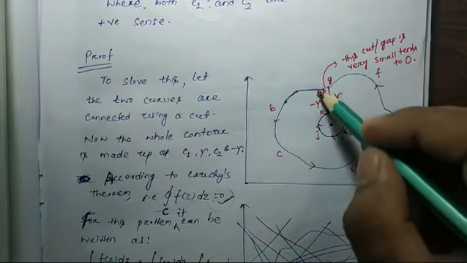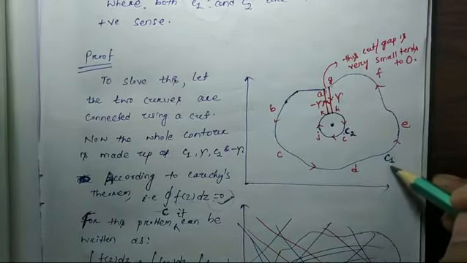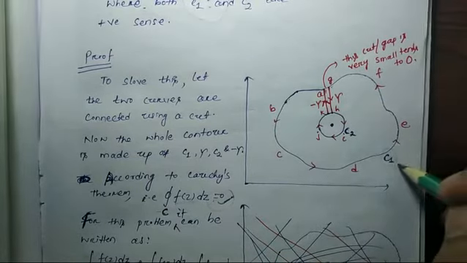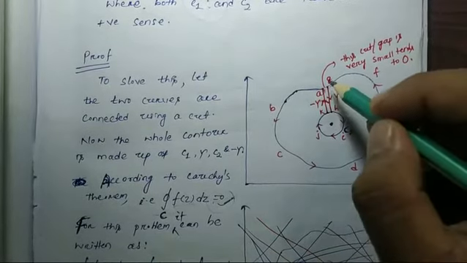Initially it was named C, and then after this A, B, C, D, E, F, G is named as C1. Okay, so this larger curve is named as C1, which we are going to discuss.